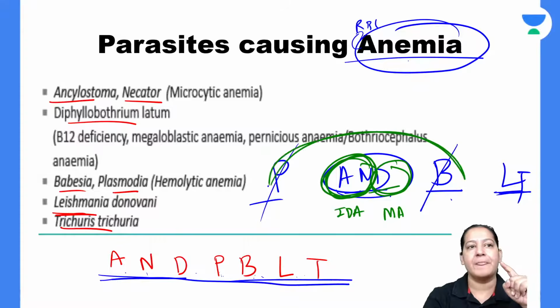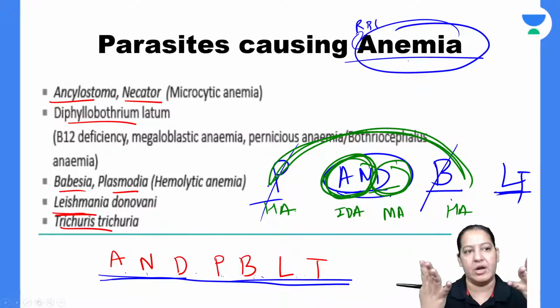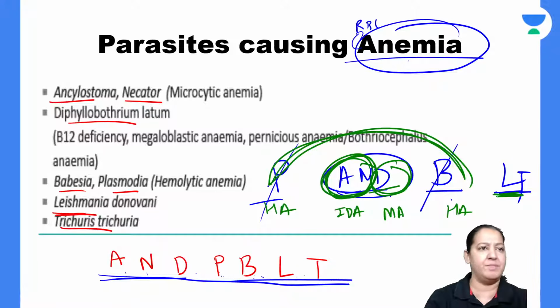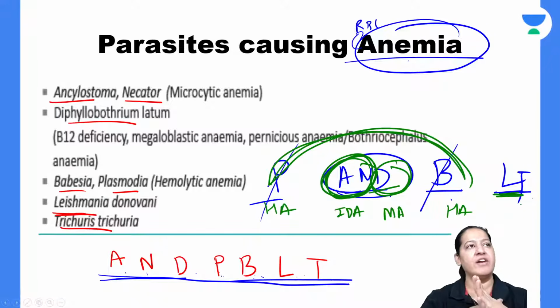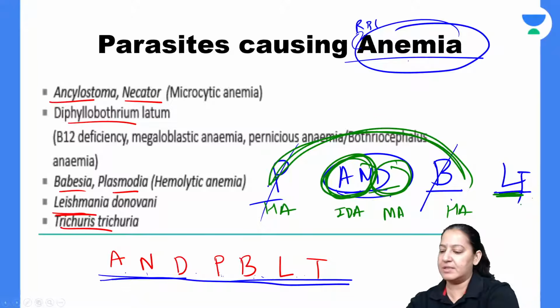Plasmodium and Babesia, these both will cause hemolytic anemia. They cause rupture of the RBC and they cause anemia. Leishmania and Trichuris, I don't have details of them. Which anemia? Everyone give me a thumbs up. So these are the names of the parasites which cause anemia.